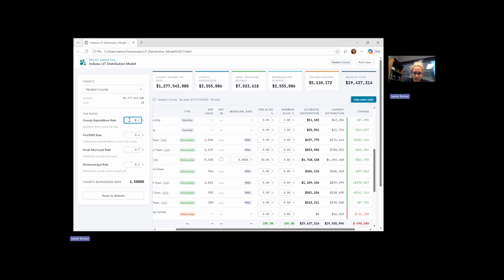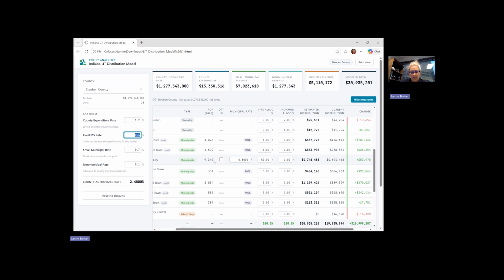Again, just be very cautious that if we go 1.2 here, we go 0.4 and 0.2, that actually, while the overall county authorized rate is less than 2.9, we know that these three combined cannot be more than 1.7. So we do need to make that adjustment. And we don't want one bucket to be more than what's allocated as the capacity. So we just want to be mindful of that.